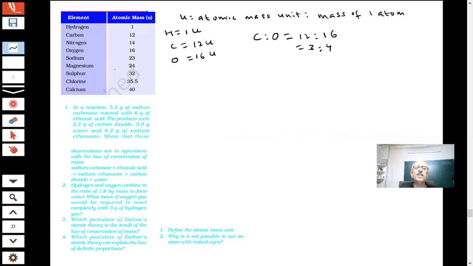So here in the book, you will see a table in which they have given some values. Here I am given the value of U. Whenever U is there, students, make sure it is the mass of one atom. If I write grams, then I will tell you what it is.